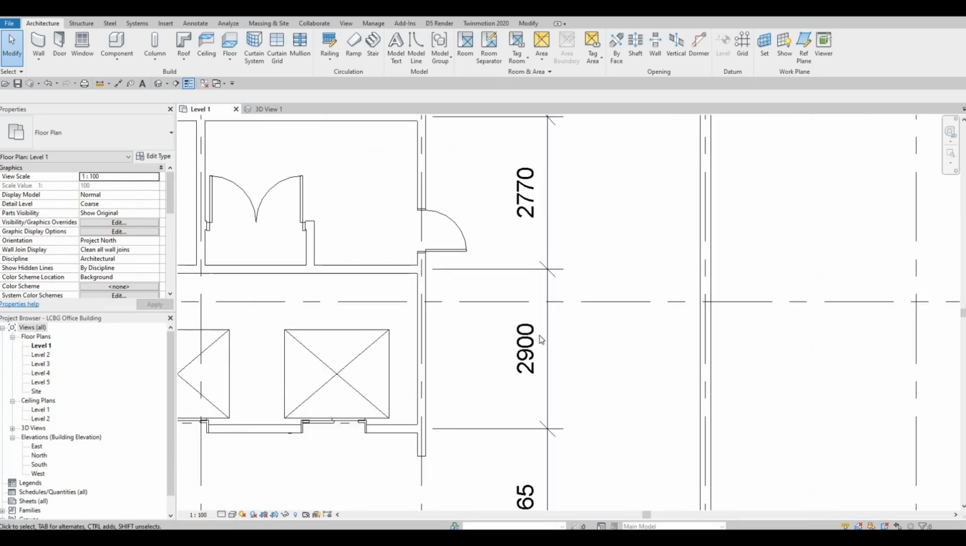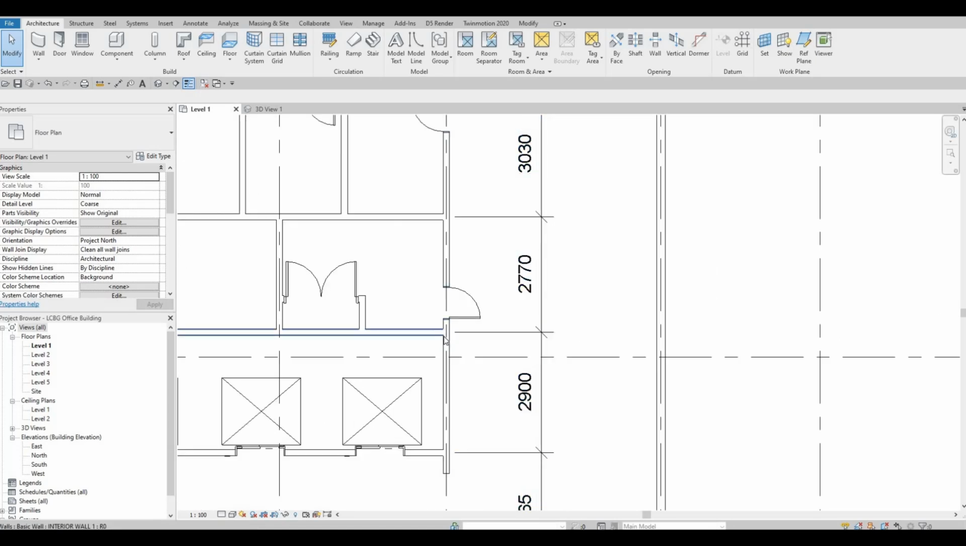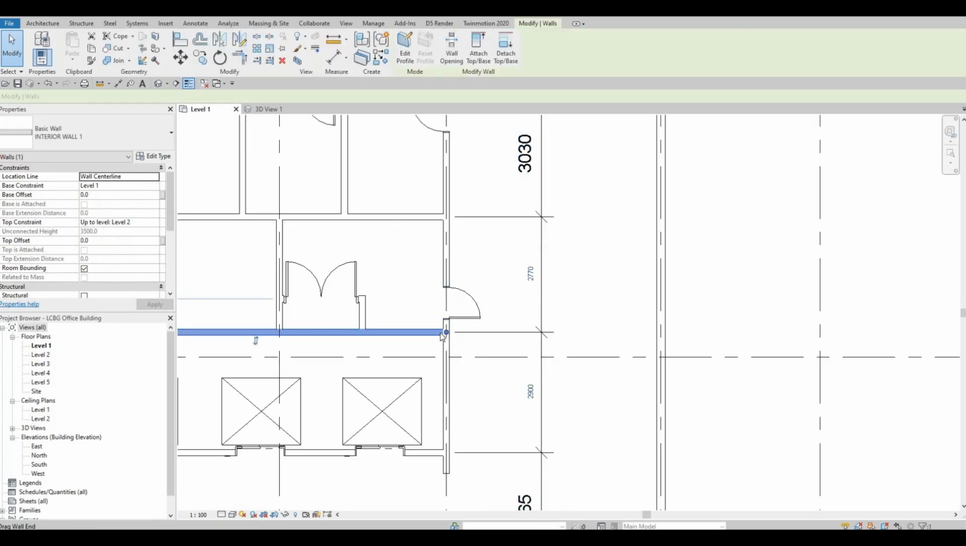We need to close this off. So we might just extend this wall all the way up to here.